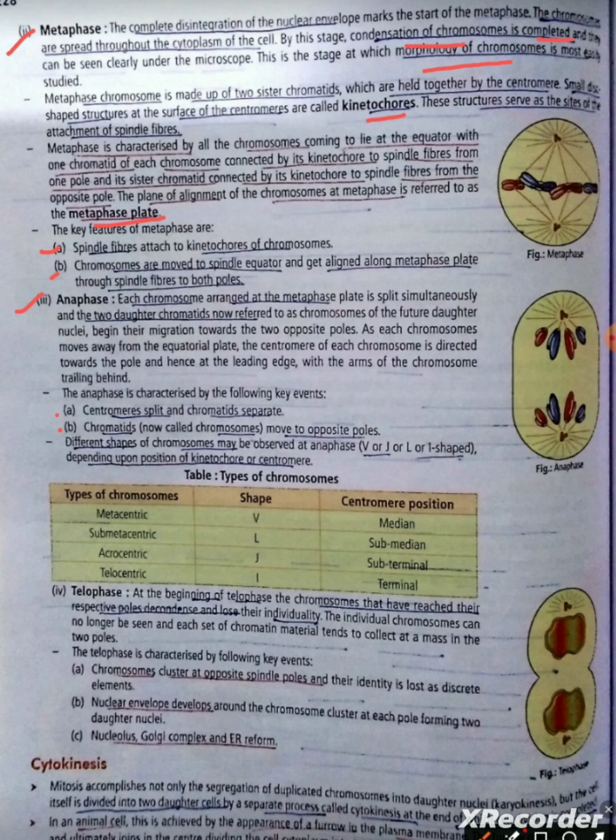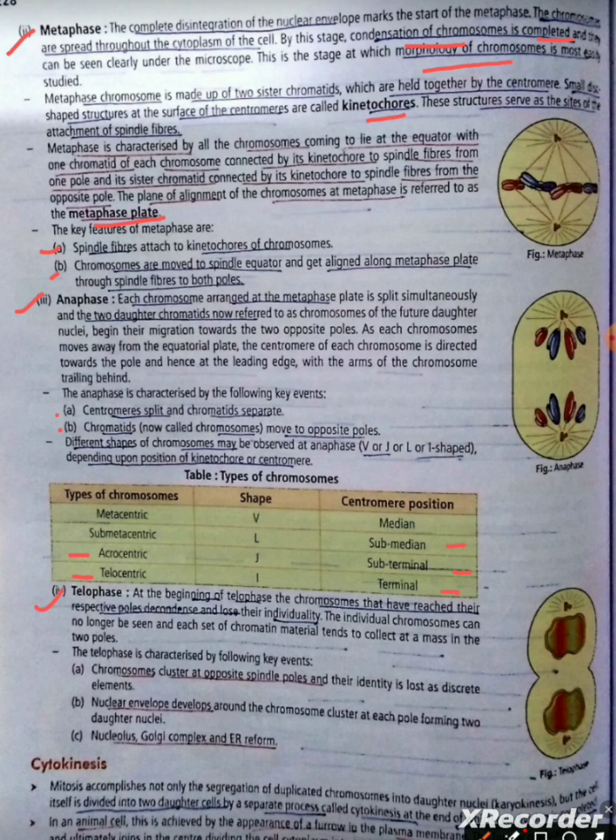Submetacentric, L-shaped, centromere position submedian. Acrocentric, J-shaped, centromere position subterminal. Telocentric, I-shaped, centromere position terminal.